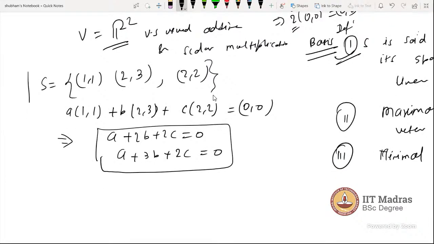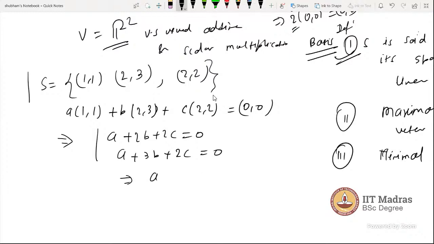There are so many ways: Gauss elimination, Cramer's rule, finding the inverse. Gauss elimination is a very easy process to know the solution of a system of linear equations. So finally, when you solve this, I am leaving it to you. When you solve this, you will know that A, B, and C may not be 0 exactly.